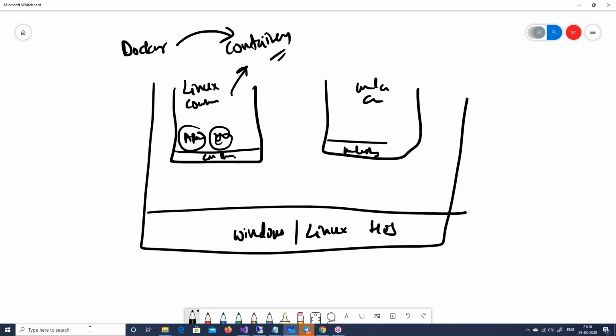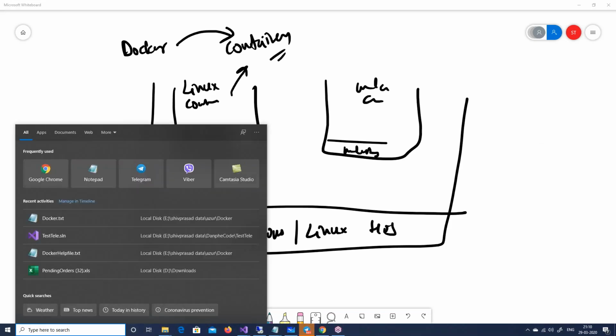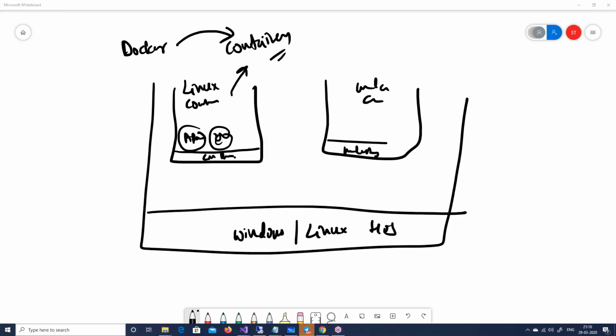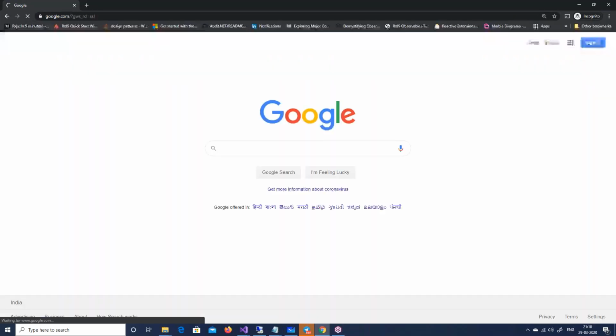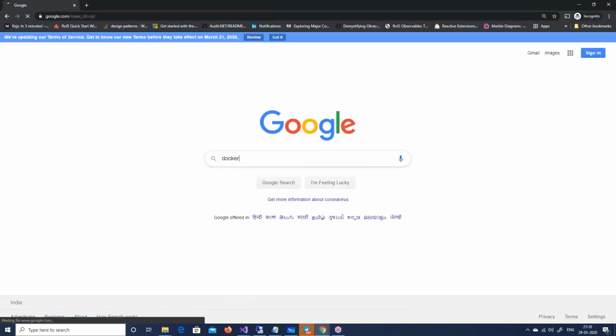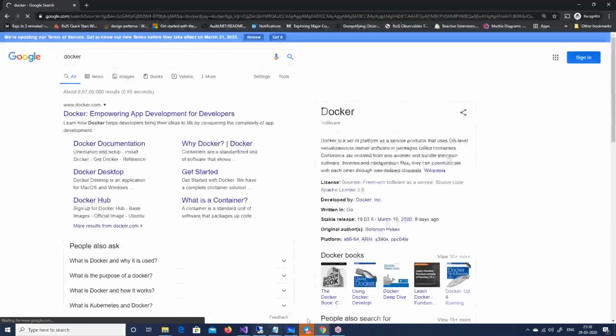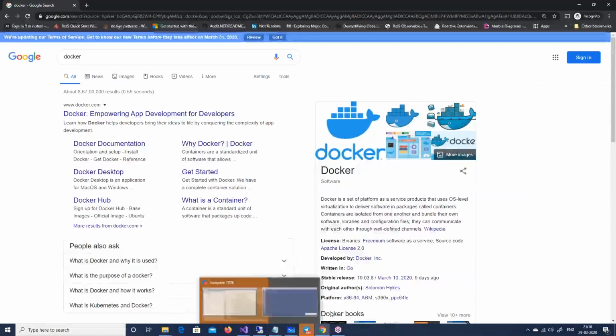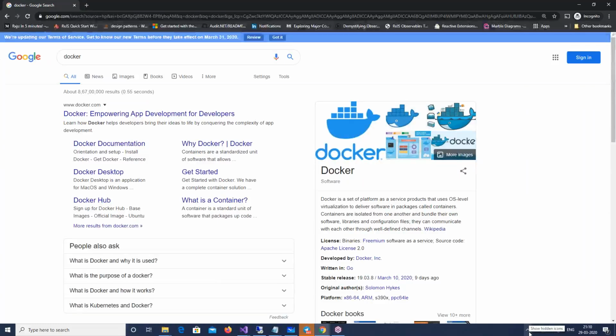So Docker, okay, there's a question here. Can you repeat about Docker? So yes, if you look at Docker very quickly, I can Google this Docker thing. If you go to Docker out here, that's the Docker image. You can see that Docker is a software. It's an open source software. It's a free software, I'll say rather. I'm not sure if it's open source, but it's a free software which you can install and you can create isolated containers, right?